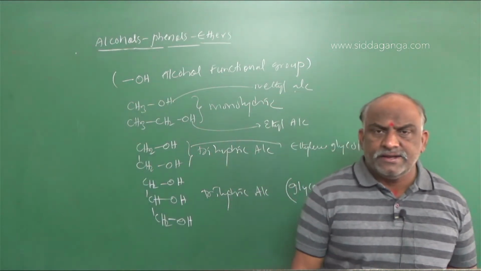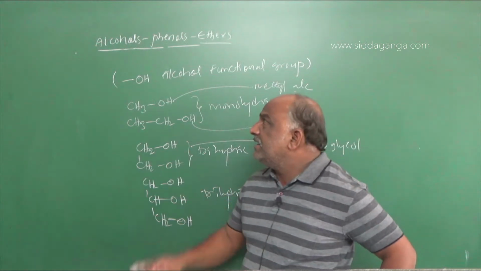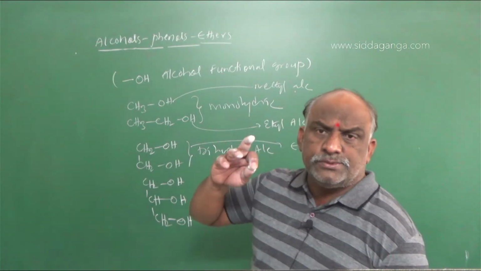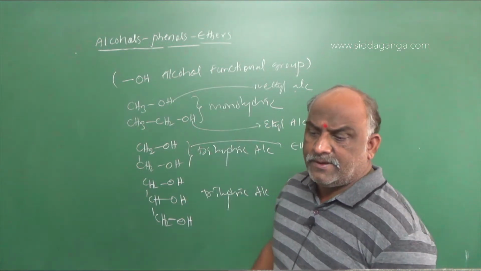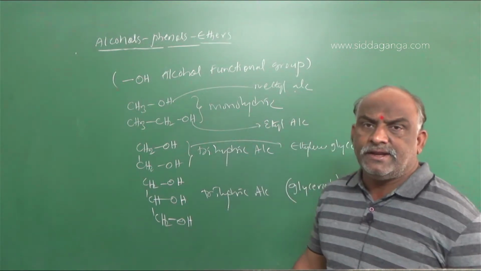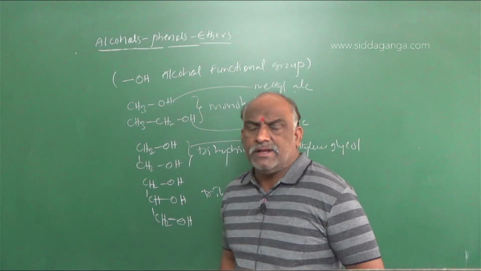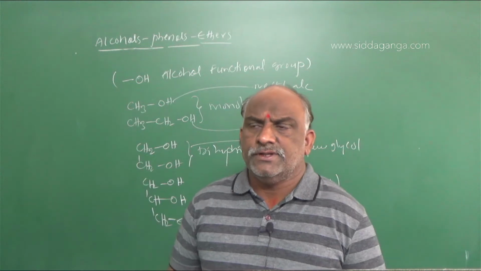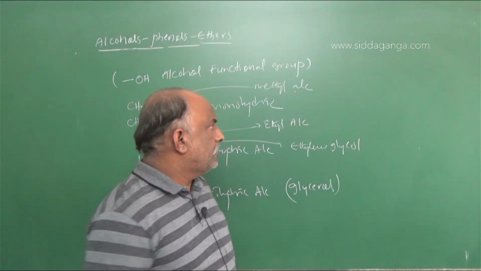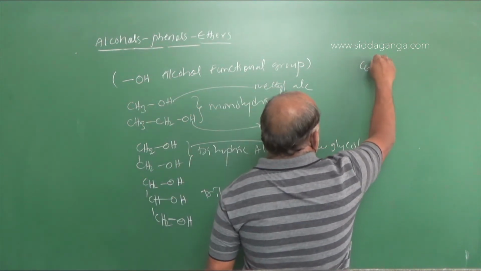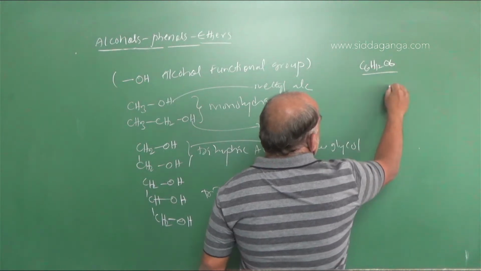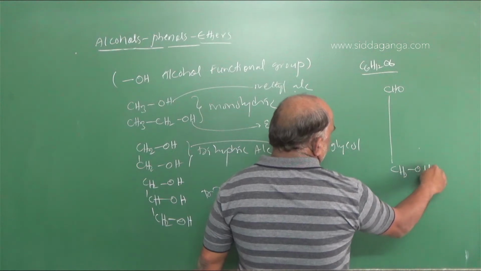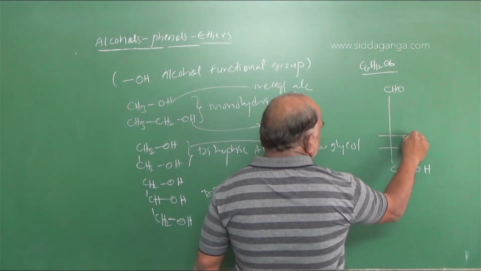Monohydric, dihydric, trihydric. If the number of OH groups is more than 3, that is said to be polyhydric alcohols. Generally, we observe polyhydric alcohols in carbohydrates. Suppose we go with carbohydrates, glucose. So what is the formula of glucose? C6H12O6. We should write the structure of glucose like this. So it is the structure of glucose, a simple structure.